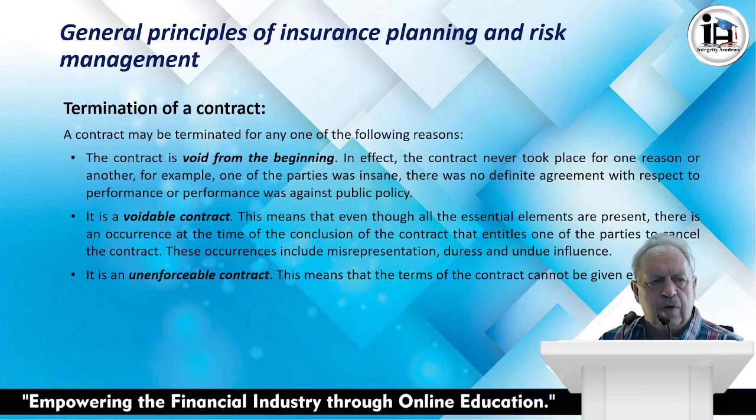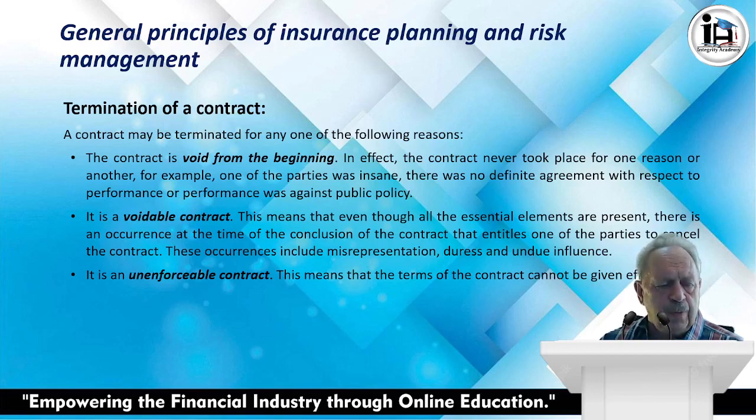Right, termination of a contract. A contract may be terminated for one of the following reasons. The contract is void from the beginning. In effect, the contract never took place for one reason or the other. An example is where one of the parties was insane, there was no definite agreement with respect to the performance, or the performance was against public policy.